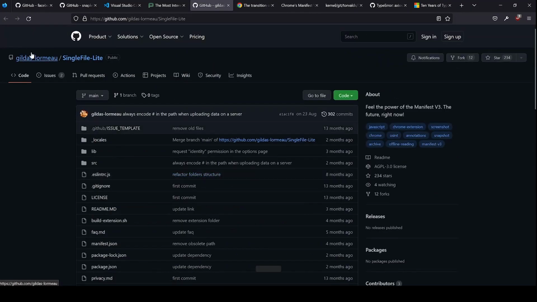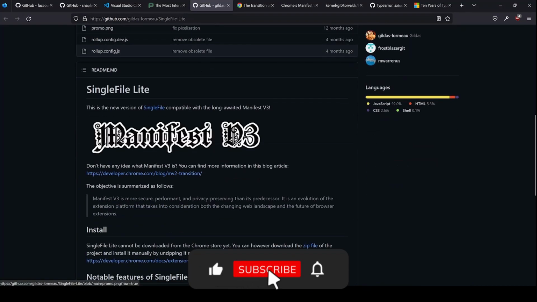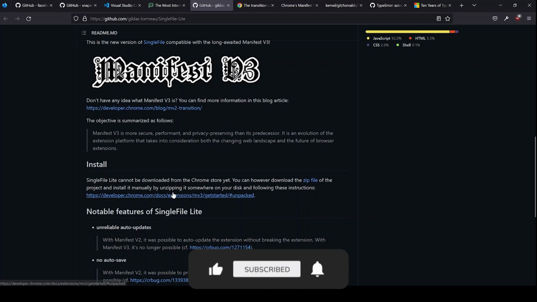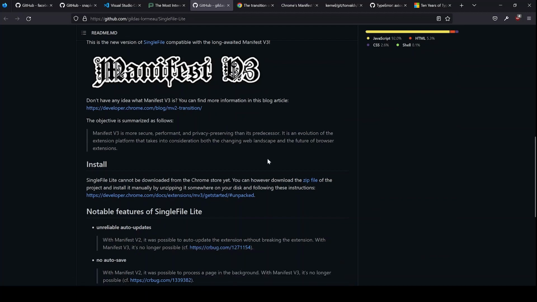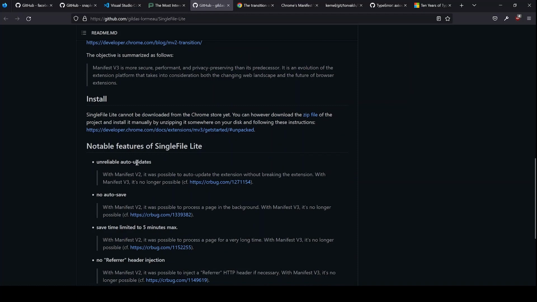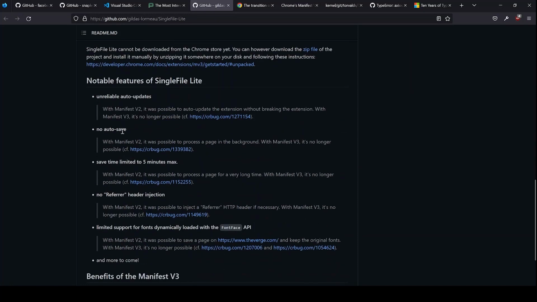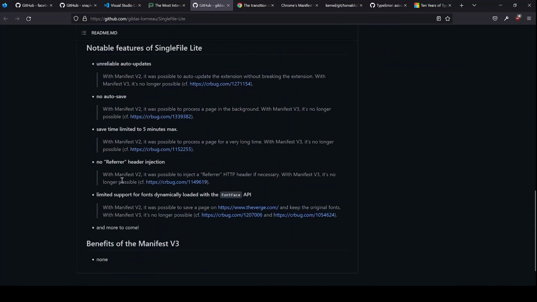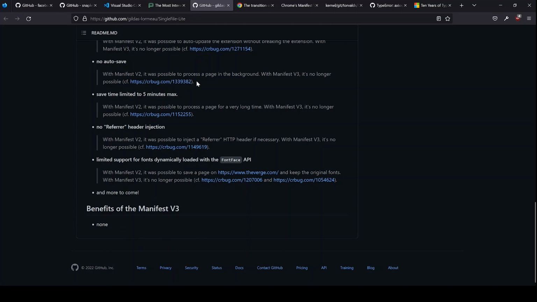And this little extension, Single File Lite, they have upgraded to Manifest v3, and you can see their comments here. Due to this upgrade, there are a lot fewer features. No auto save, unreliable auto updates. Save time is limited to only 5 minutes max. Yeah, there are many things that come with Manifest v3. Absolutely no benefits. So Chrome is kind of restricting.